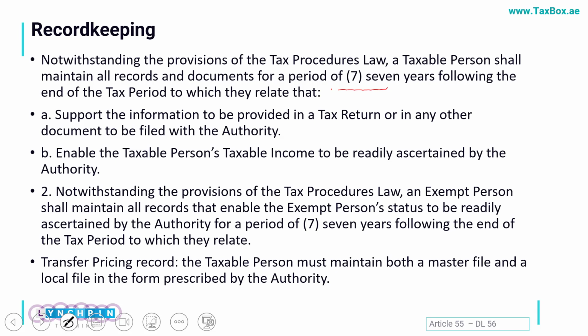And same goes for exempt persons also. If you make any claim that you are exempted from CT and you are in those categories of government entities or government owned entities, or you are a qualified charity organization, and so on and so forth, in that case, you still have to maintain the accounting records for 7 years at least. Okay, and for those entities who are subject to transfer pricing, you also need to maintain the transfer pricing files, which include a master file and a local file in the form as will be prescribed by the authority.